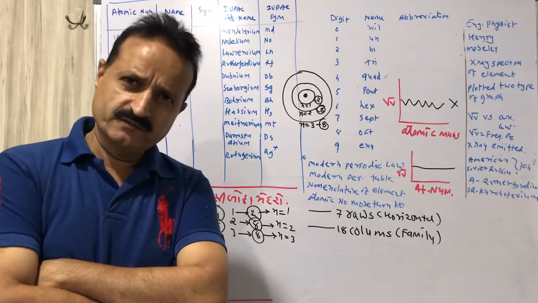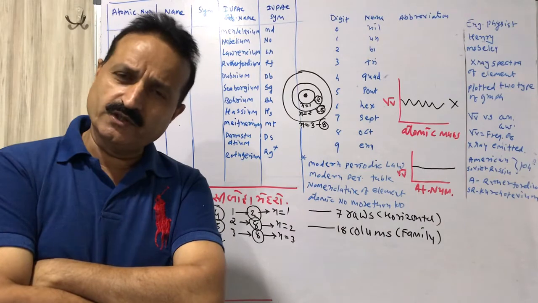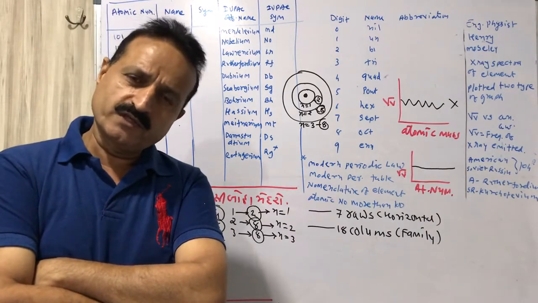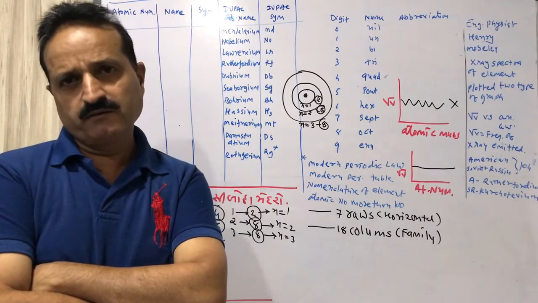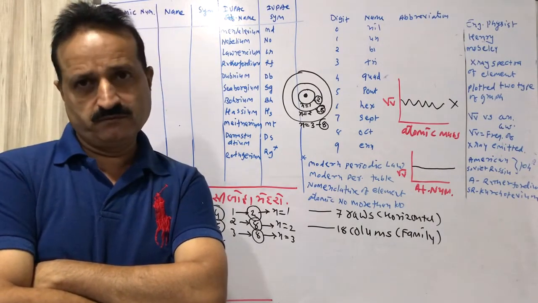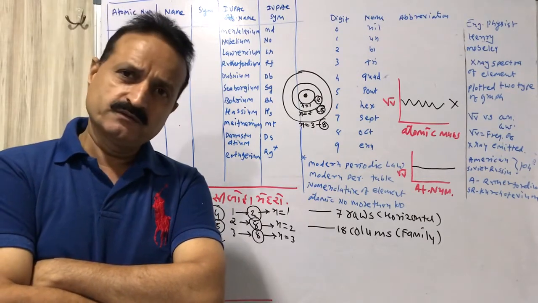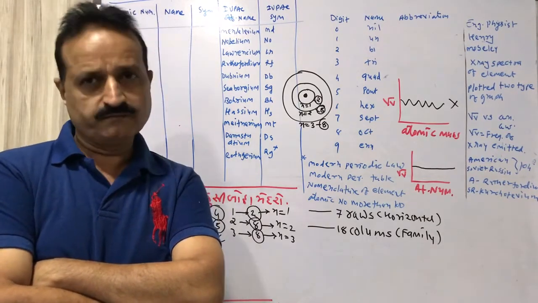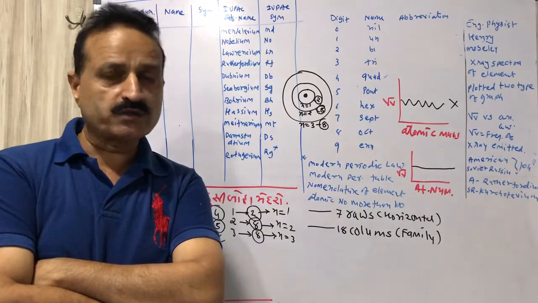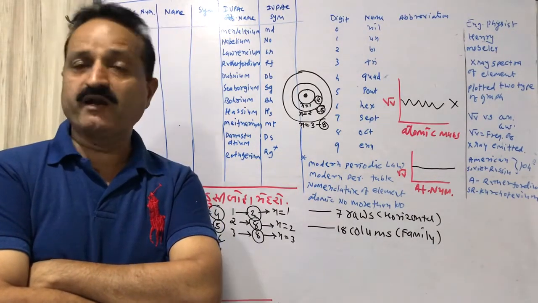For 1, it is un. For 2, it is bi. For 3, it is tri. For 4, it is quad. For 5, it is pent. For 6, it is hex. For 7, it is sept. For 8, it is oct. For 9, it is enn.